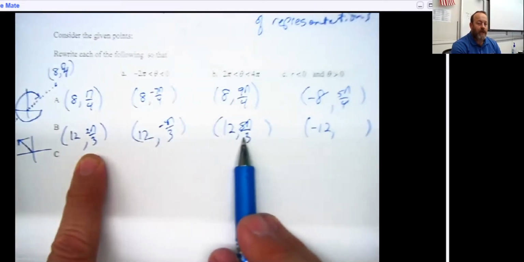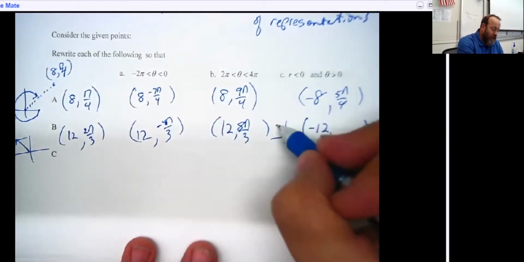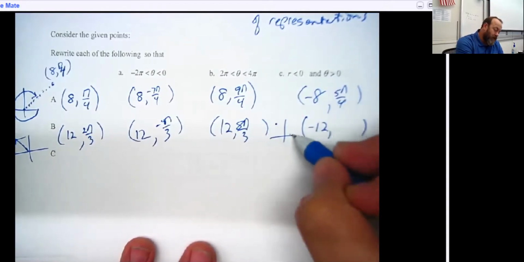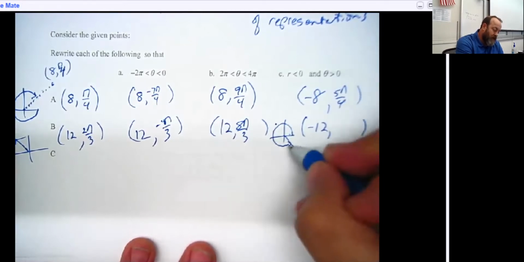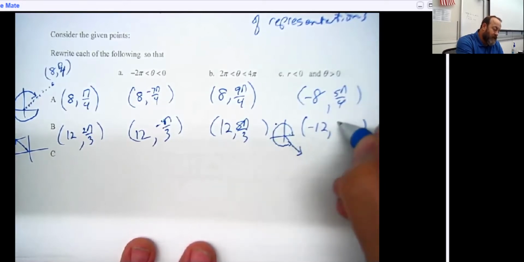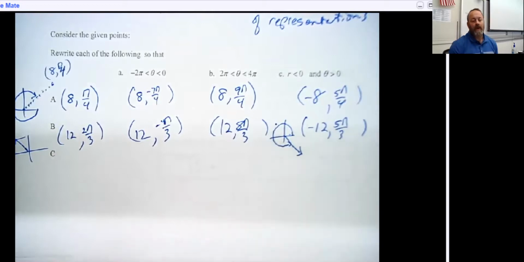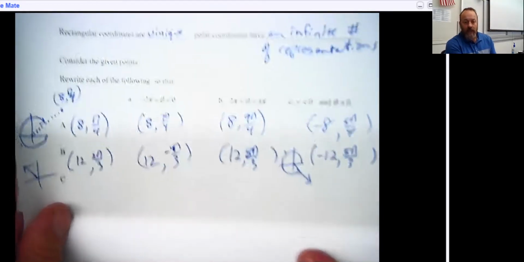And then the last one is the strange one, because I'm wanting to get to this location right here by rotating forward, but going back. So I'd have to rotate down here and then go backwards. So this angle in pi over 3s is the angle 5 pi over 3. So rotate down to the fourth quadrant, but go backwards. And again, we have an infinite number of representations of that.